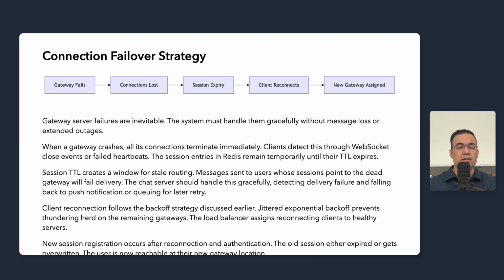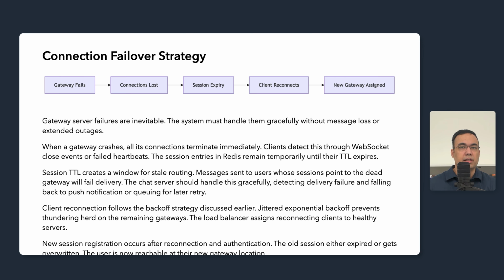The session entries in Redis remain temporarily until the TTL expires, which is typically 60 to 90 seconds. This TTL creates a window for stale routing. Messages sent to users whose sessions still point to the dead gateway will fail delivery.